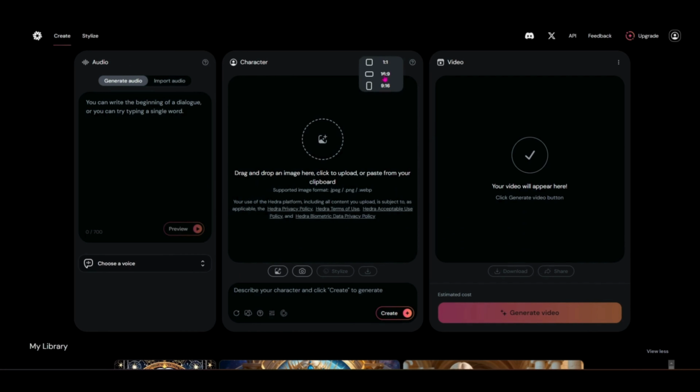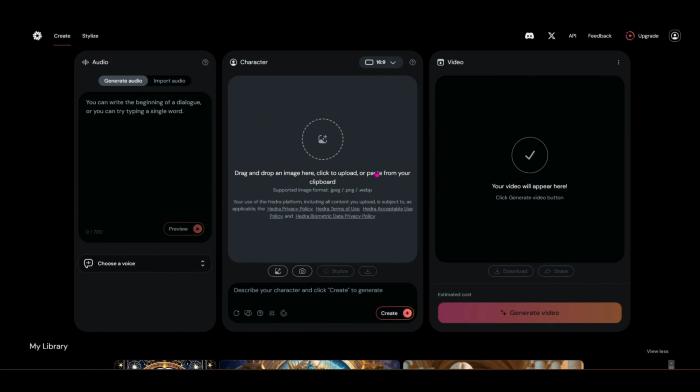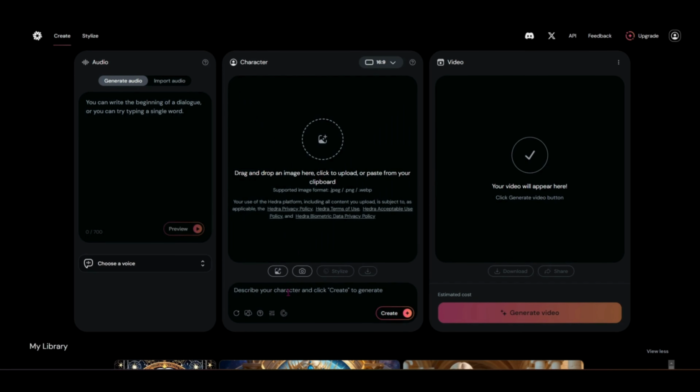So I'm going to change this to 16:9 just so that we can play with the new size here. And we're going to create a character. I want this character to be able to sing for us. So I'm just going to put in something really simple just so that you get the idea here. I'm going to put beautiful female songstress in a storybook kingdom. That should give it quite a bit of wiggle room in the creative process here.